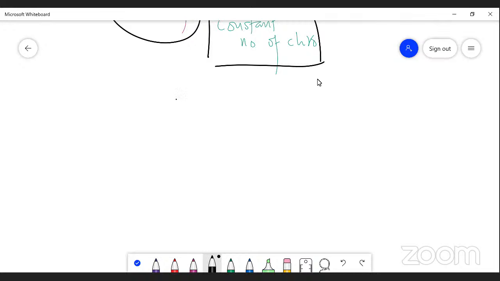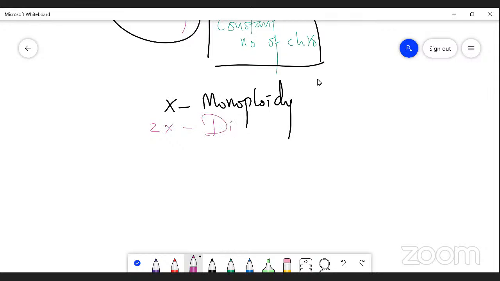X is monoploidy. If two basic sets are added, that is 2x. 2x stands for diploidy. And 3x, I mean three basic sets of chromosomes from the constant number, that is triploidy.